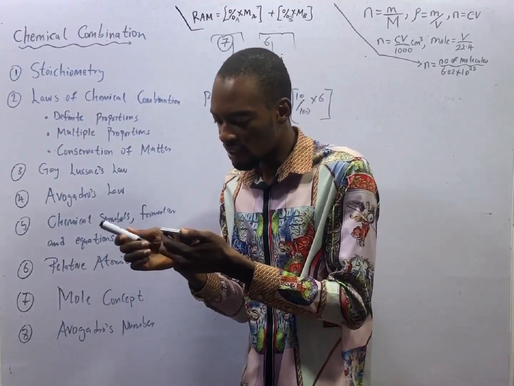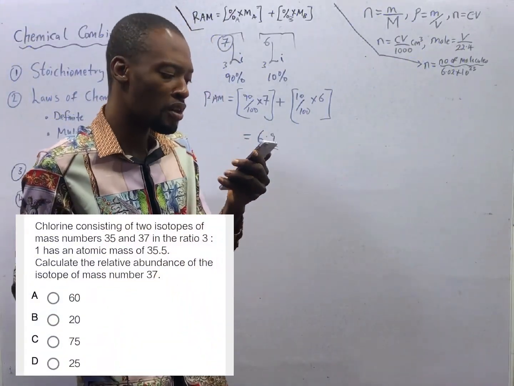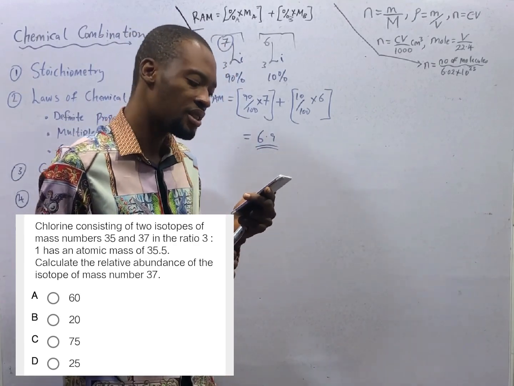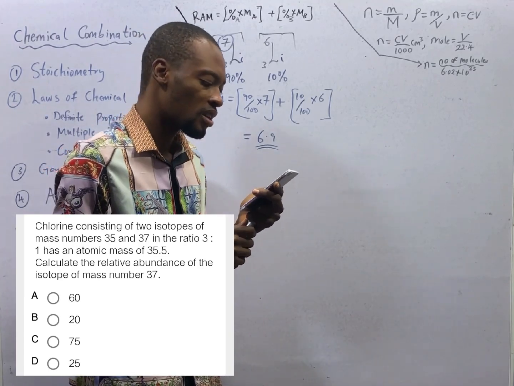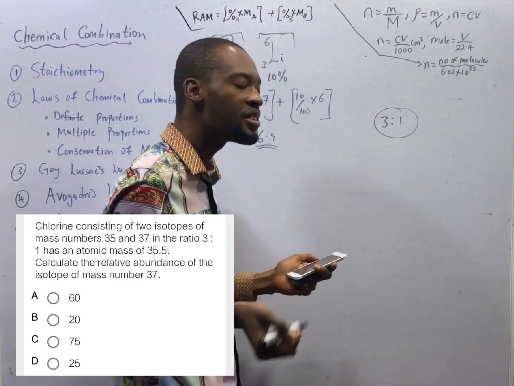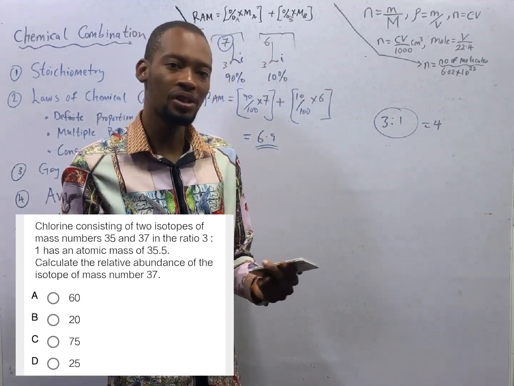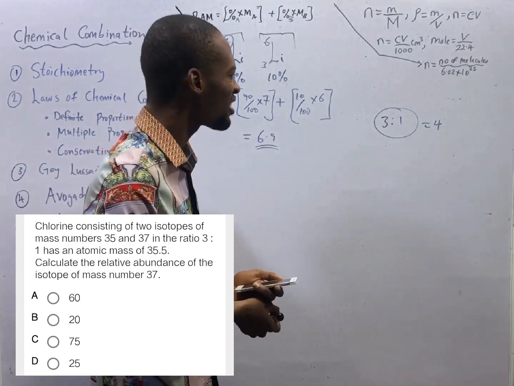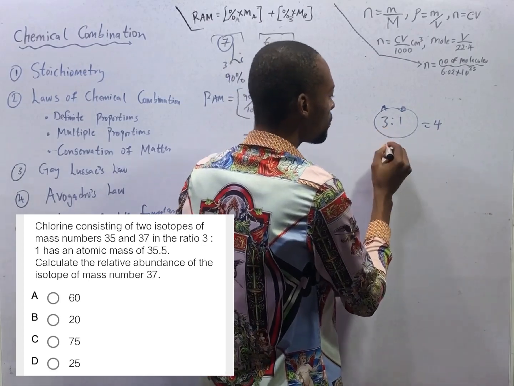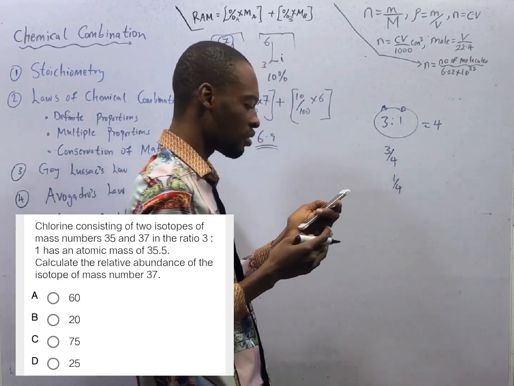Now, relative abundance of the isotope. Chlorine consists of 2 isotopes of mass number 35 and 37 in the ratio 3:1. The total ratio is 3 plus 1, which is 4. When you are given a ratio question, first of all, find the total ratio. Let's call the first A and the second B. A will be 3 over 4 and B will be 1 over 4 of the total ratio.